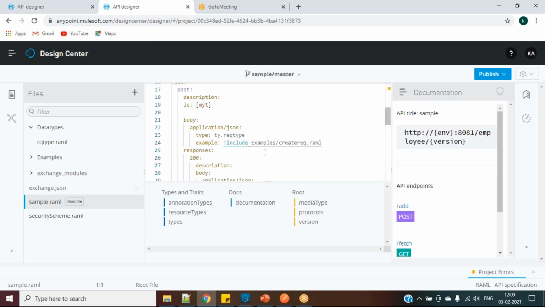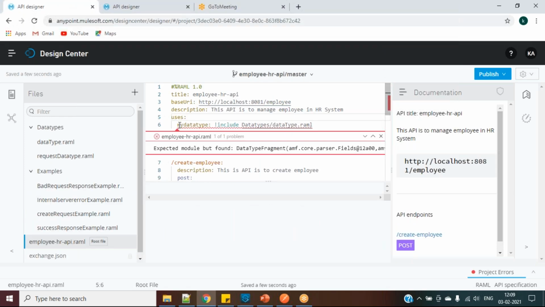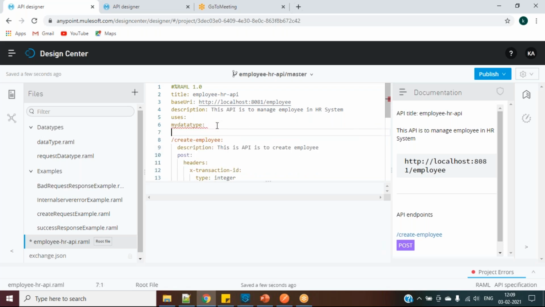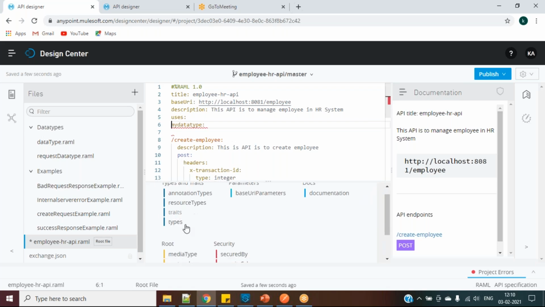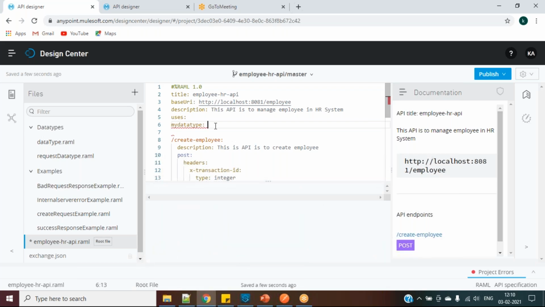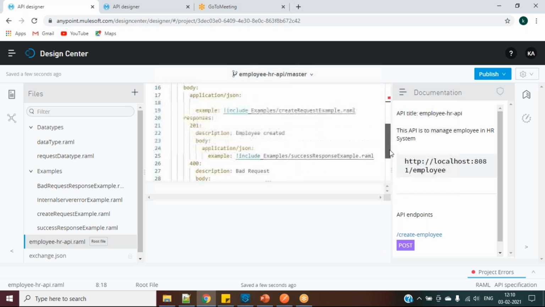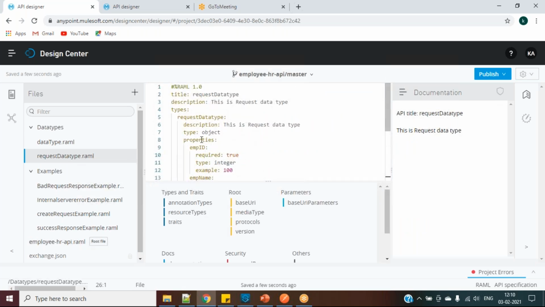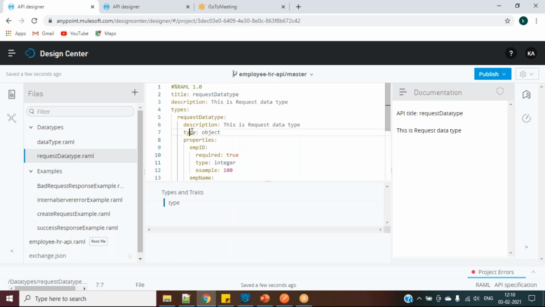I don't see the problem actually. Data type, and it is object.